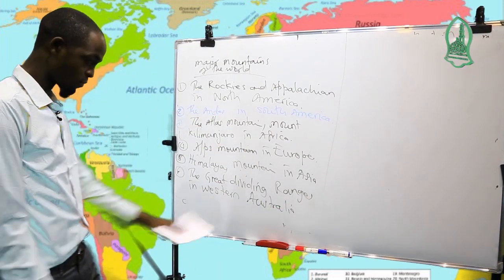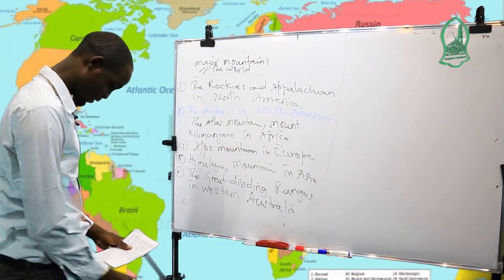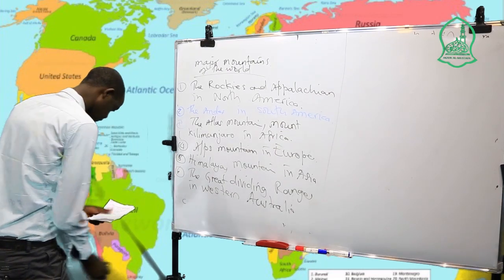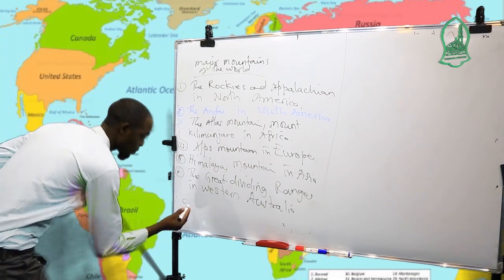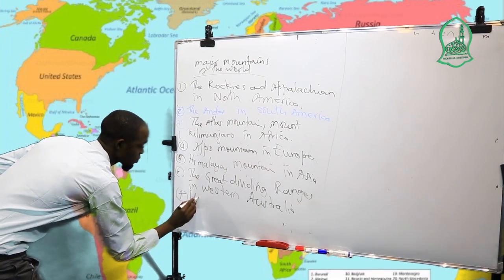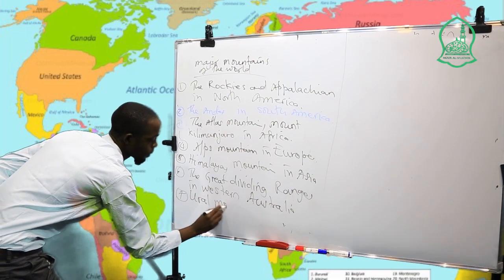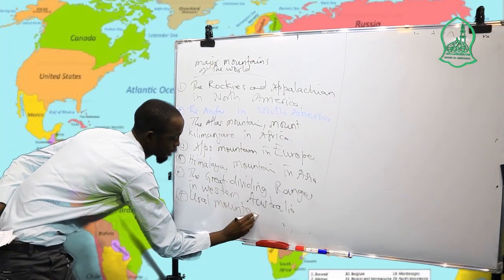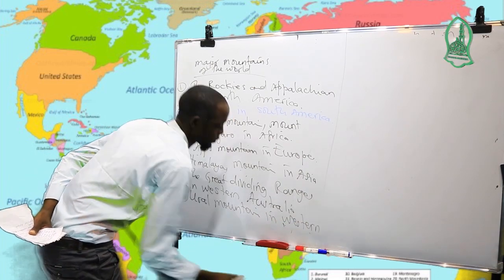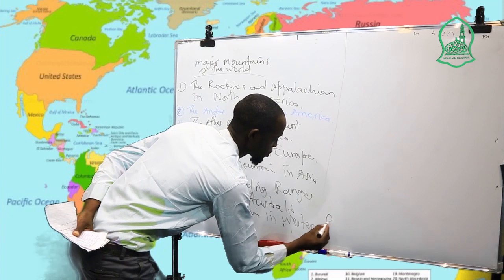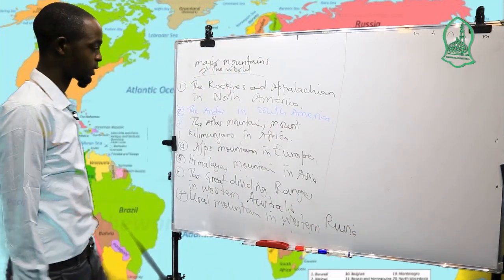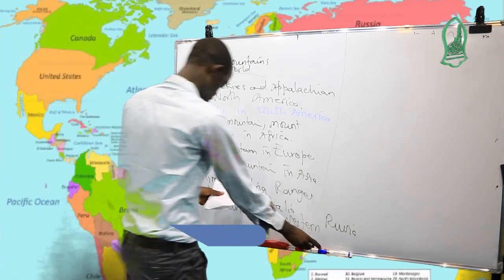And we have the Ural Mountain in western Russia.